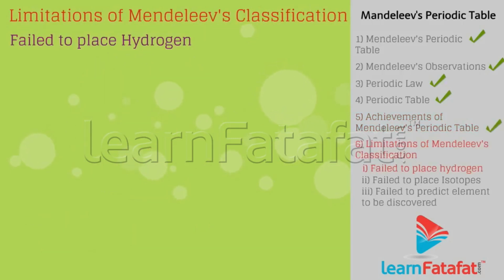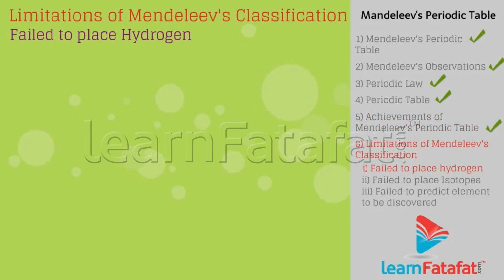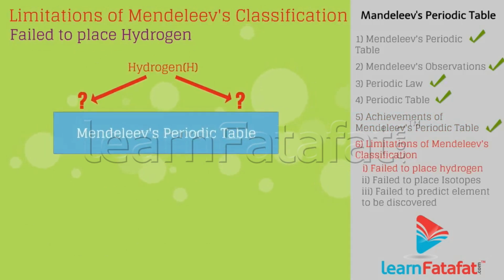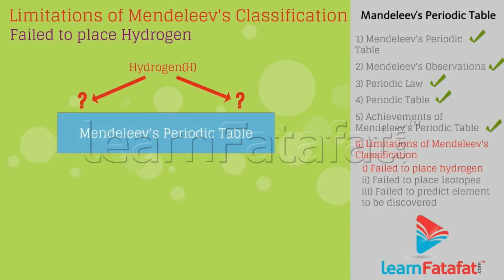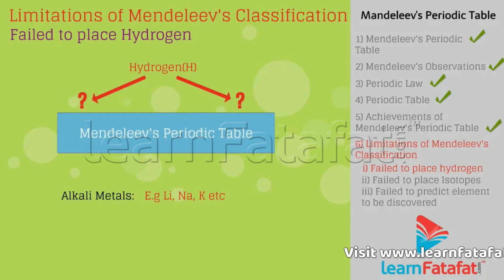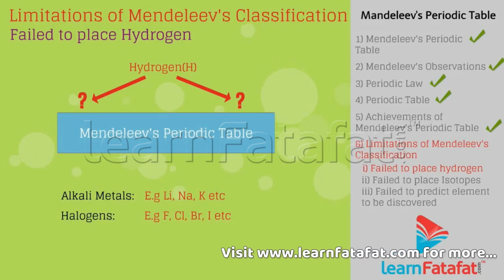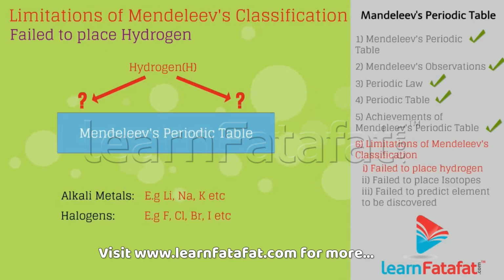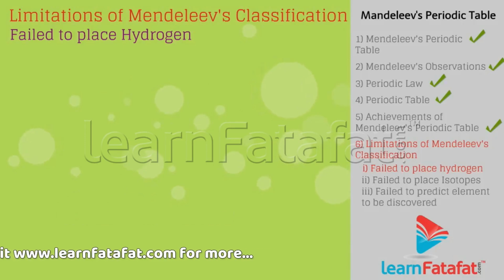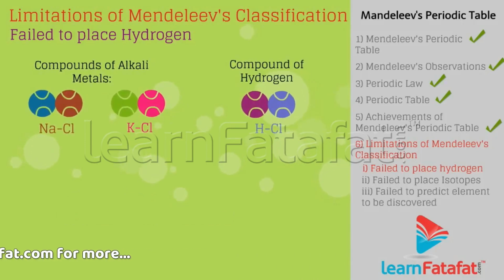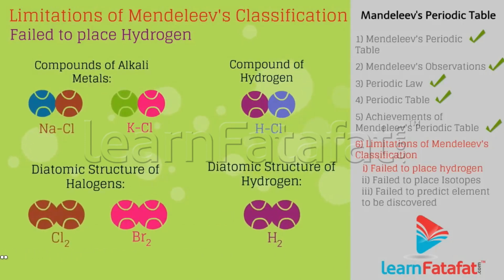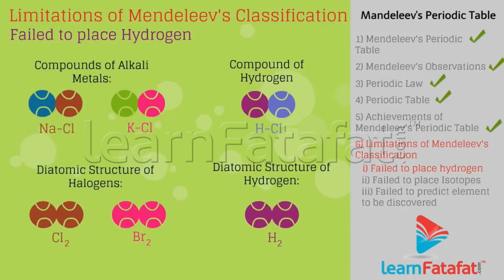Limitations of Mendeleev's classification. Failed to classify hydrogen. Mendeleev's classification failed to classify hydrogen because hydrogen fulfills the properties of alkali metals as well as halogens. For example, it forms compounds like alkali metals and also exists as diatomic like halogens.